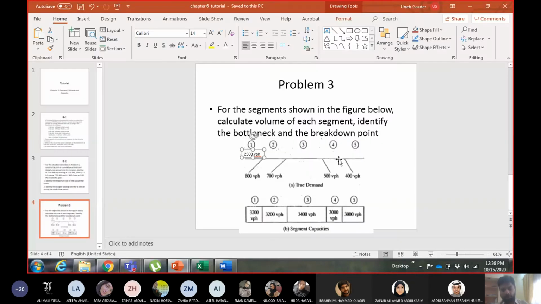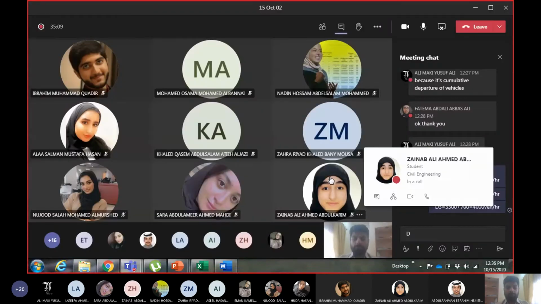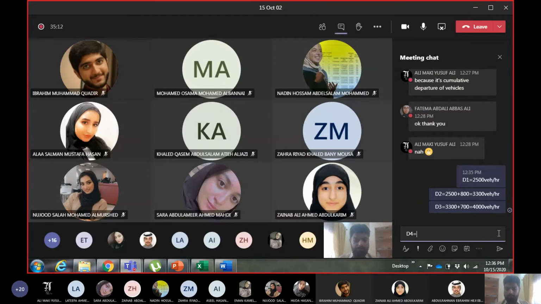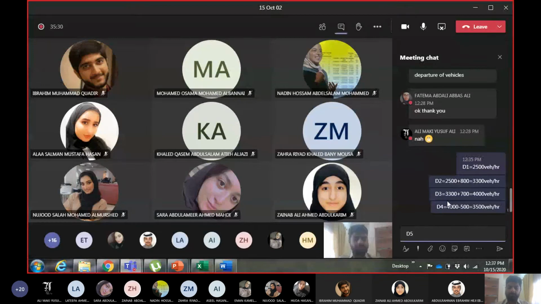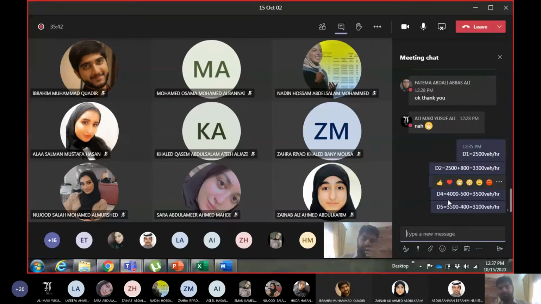Okay, demand for segment 4: 4000 from segment 3 minus 500 going from this ramp. 4000 minus 500 gives you 3500 vehicles per hour. Okay, demand for segment 5: 3500 from segment 4 minus 400 from this ramp. So 3500 minus 400, 3100 vehicles per hour. These are the demands. Now we will look at the capacities and we will see how much is the actual volume in each case.